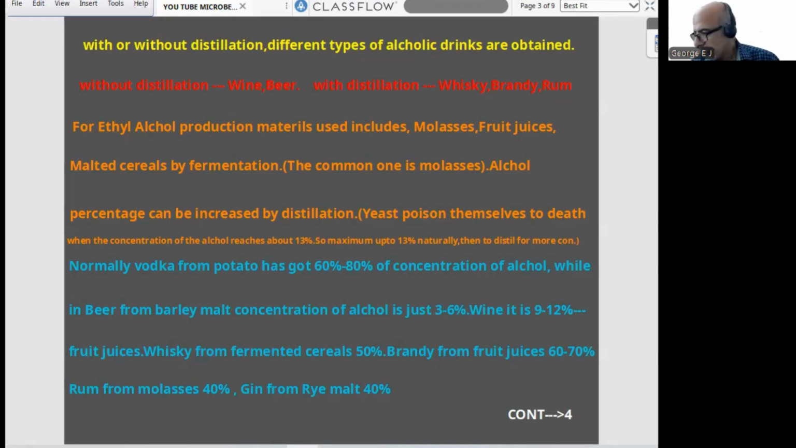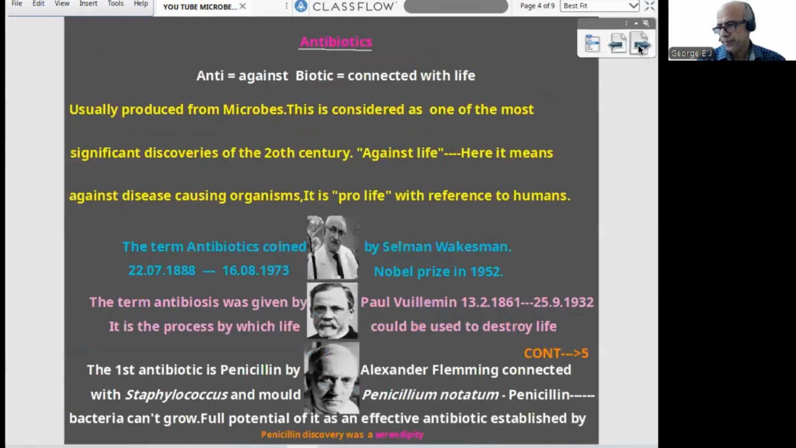I think the idea is clear that it can be a match-the-following type question. Even the NCERT does not deal with it: vodka, what is the percentage? Then beer, whiskey, rum, brandy, wine, what is the percentage that way? NCERT gives no such direct data. If you know it, it is good.